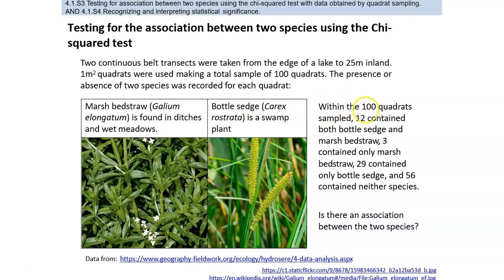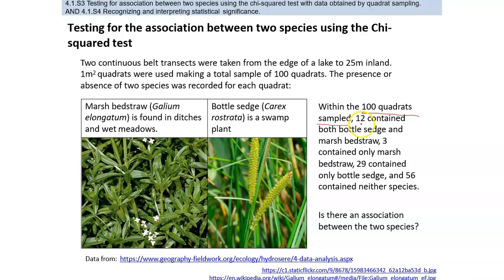Again, how? Okay, we have 100 quadrats. In these 100 quadrat samplings we counted the number of quadrats in which the plants were together or were not together.